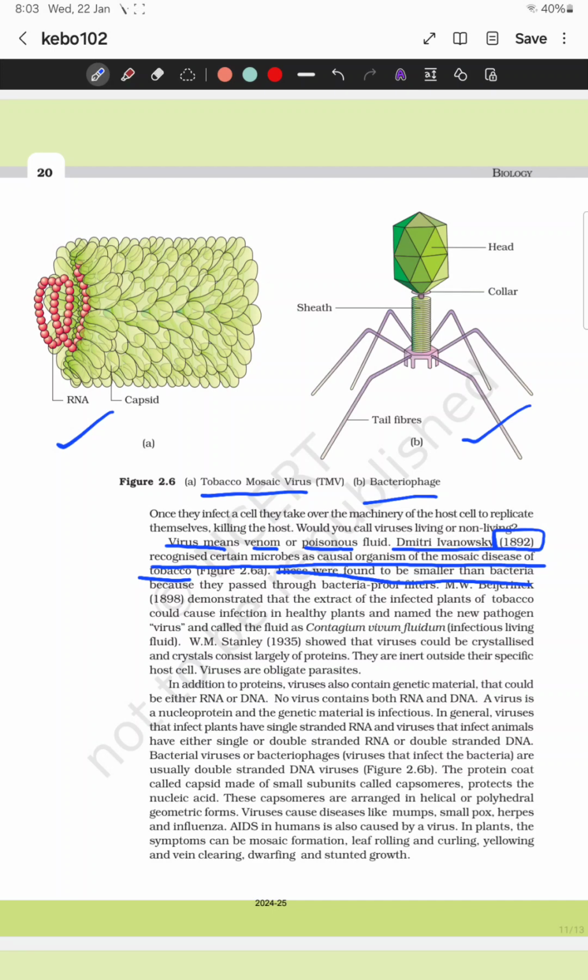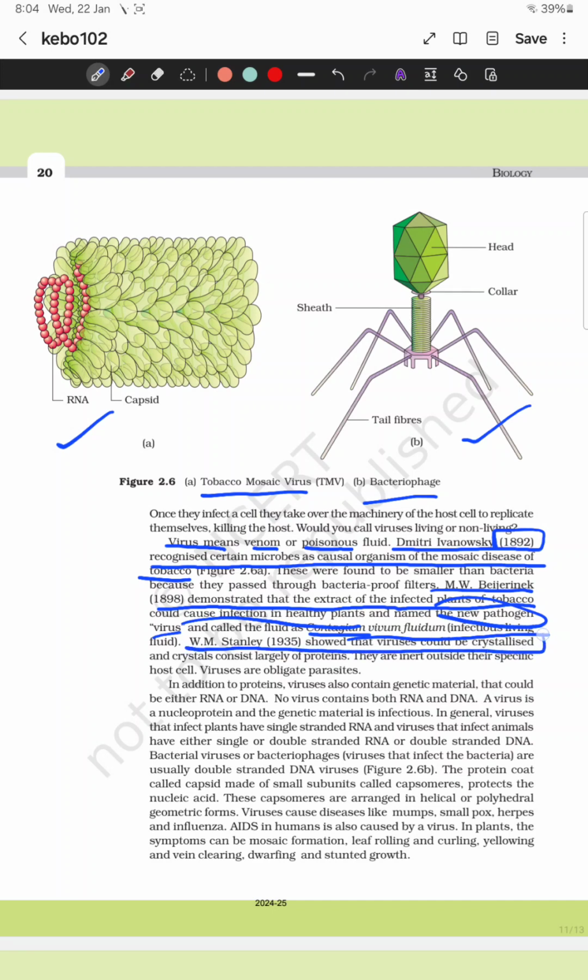Then M.W. Beijerinck in 1898 demonstrated that the extract of infected tobacco plants could infect healthy plants, and the pathogen is known as virus. He called it contagium vivum fluidum, infectious living fluid. Then W.M. Stanley in 1935 showed that viruses could be crystallized, consisting largely of proteins. They are inert outside the specific host cell.